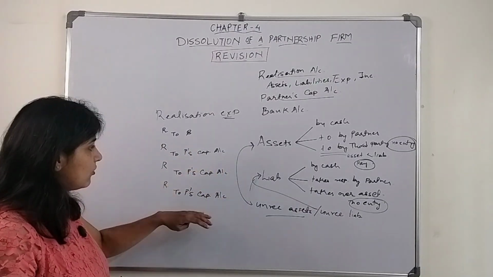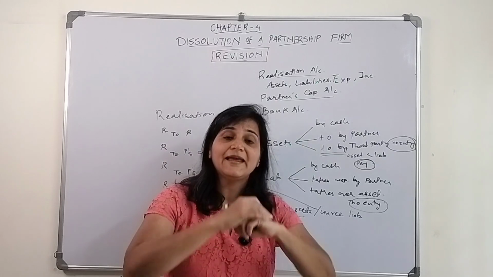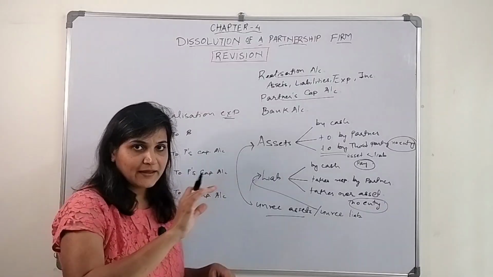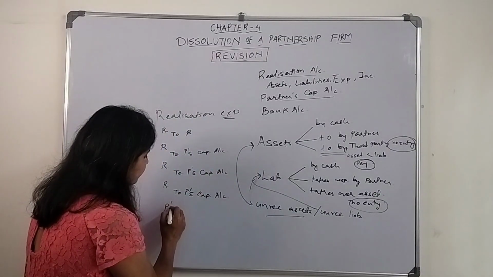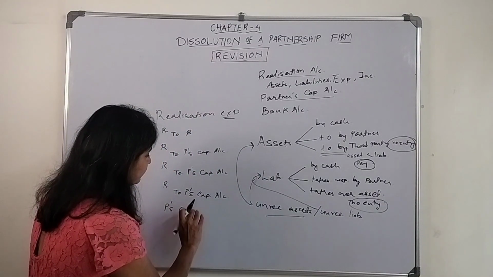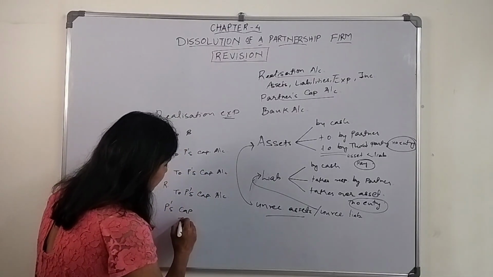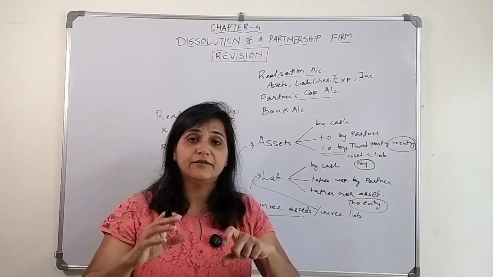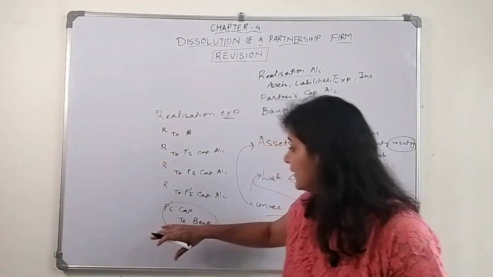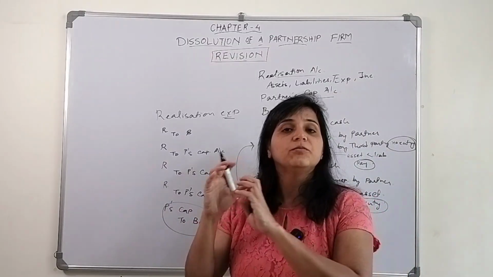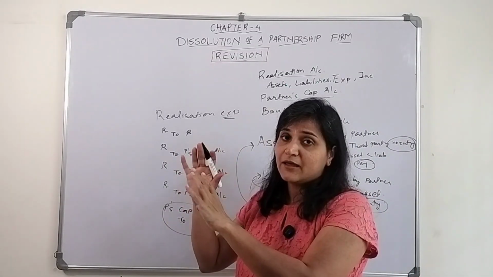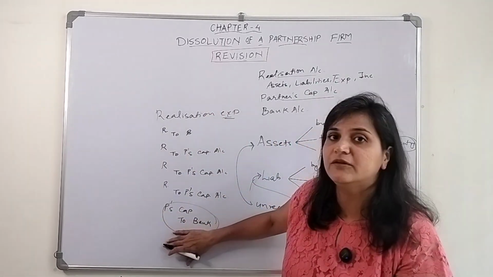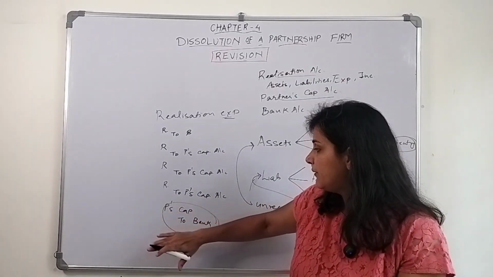And if even though the partner takes the responsibility, the firm is paying, then the money goes out. So partners capital account will get debited to bank account. If the firm is paying that particular realization expense amount, what will be the entry? Partners capital. We are not supposed to pay that much amount to the partner, so the liability of the firm toward the partner reduces because he took over the responsibility and the firm is paying, so money is going out. So partners capital to bank.